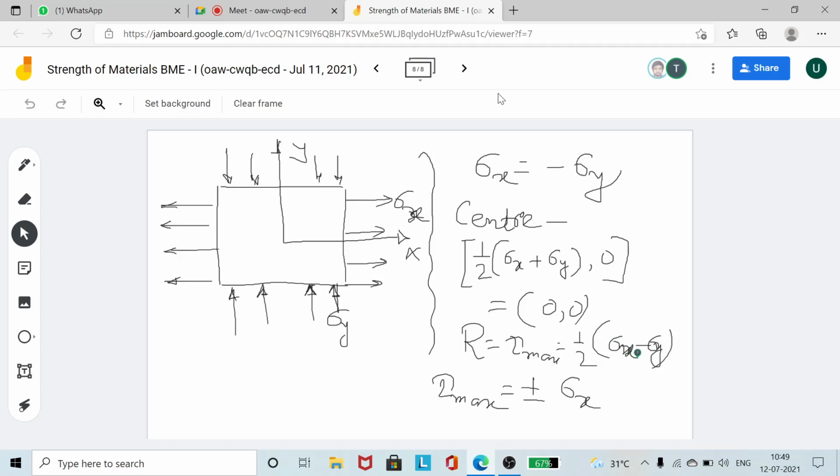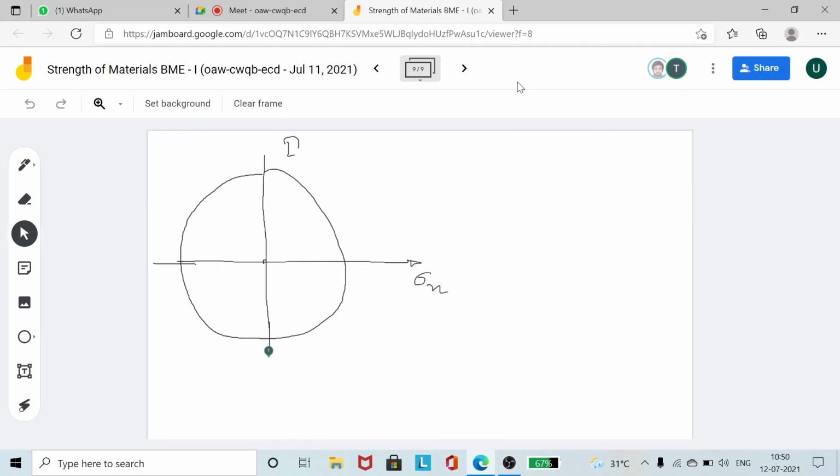আমরা যদি Mohr circle টাকে plot করি, so if we now plot the Mohr circle, so what we should be getting is, this is the sigma n line and this is the tau line. So it is a circle with center lying at the origin itself. So this is the Mohr circle for the pure shear case. This is the origin of the Mohr circle, that is 0, 0, and this one is sigma x. This one is sigma y, which is equal to minus sigma x.